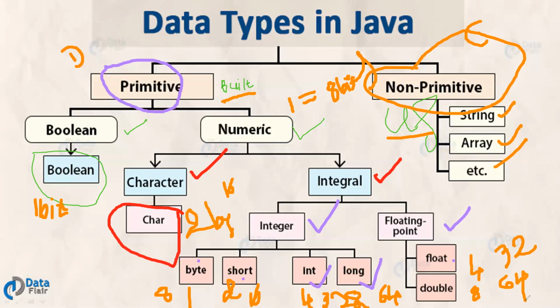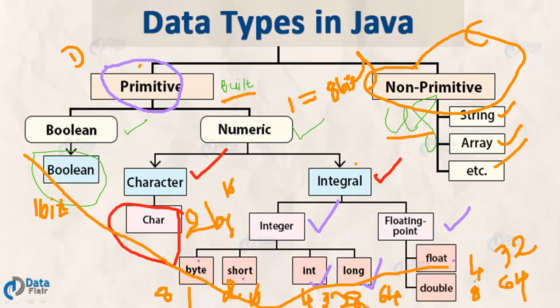These are the things we have studied in the previous slide. Remember the terminology. Total data types are divided into two types, primitive and non-primitive. Primitive means the default or built-in data types. Non-primitive means the user-defined data types. Primitive is divided into Boolean and numeric, numeric into character and integral, and integral into integer and floating point. The bottom-line final data types in Java are Boolean, char, byte, short, int, long, float, double. These are all called primitive data types in Java.